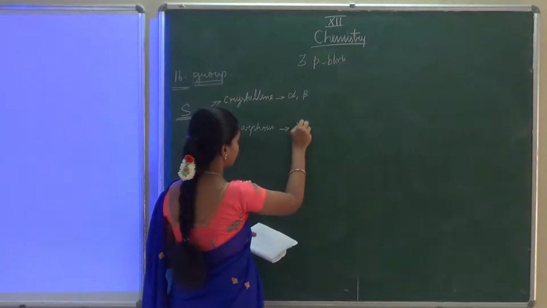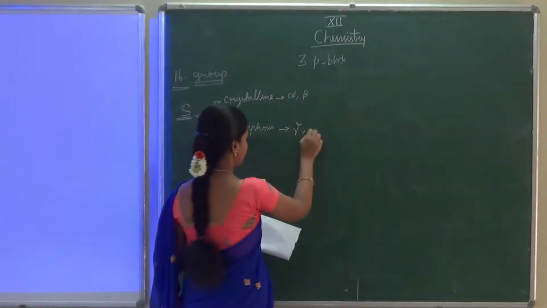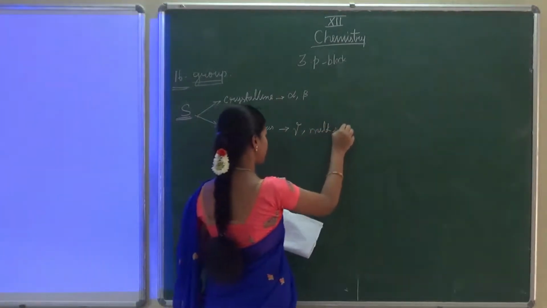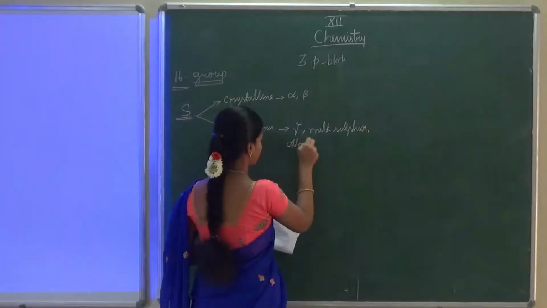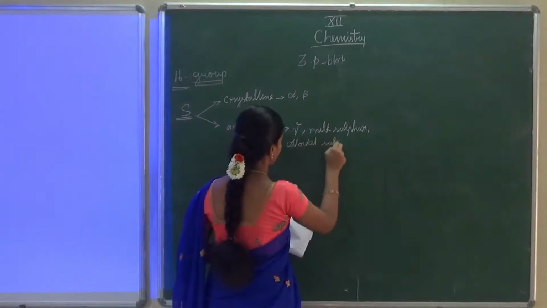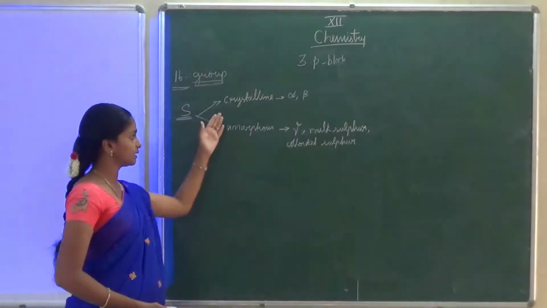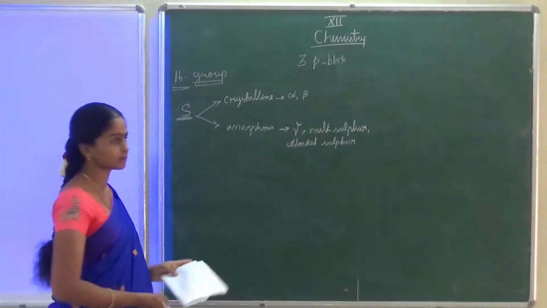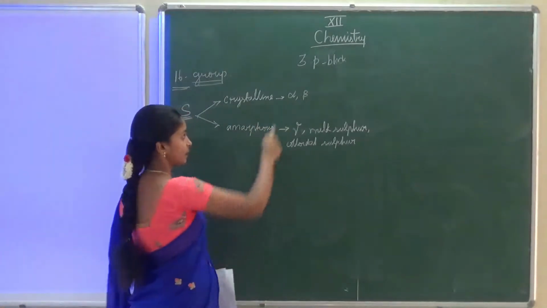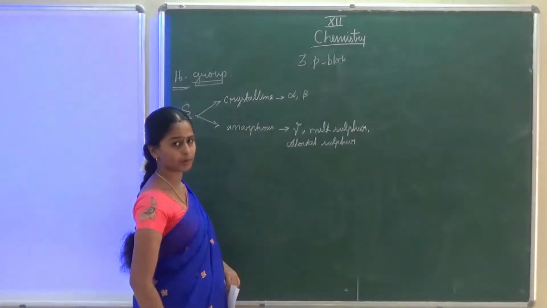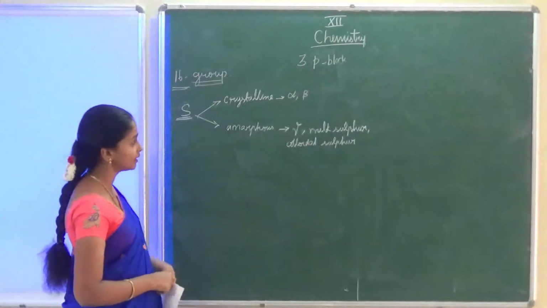Then plastic sulfur, represented by gamma, milk sulfur and colloidal sulfur all exist in the amorphous form. So alpha and beta sulfurs are crystalline forms, gamma sulfur is an amorphous form. Alpha means rhombic sulfur, beta monoclinic sulfur, gamma plastic sulfur. You just have to remember this. Now we are going to see them one by one.